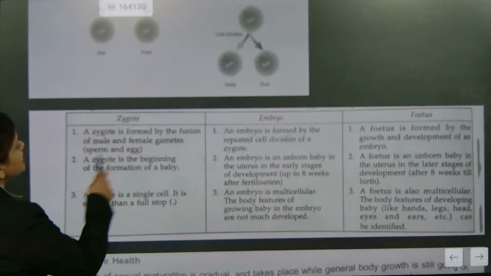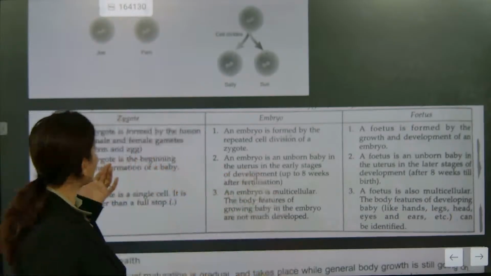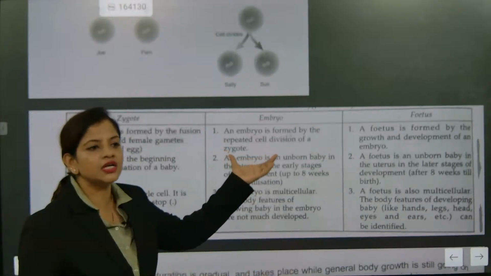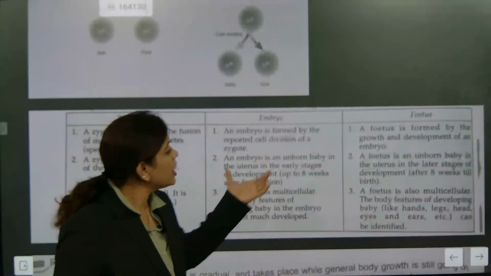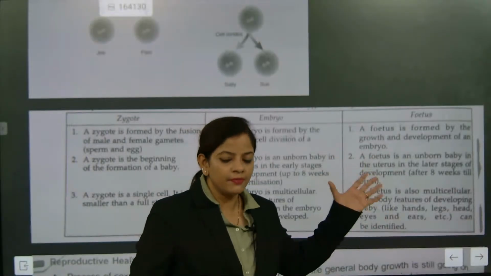So a zygote is formed by the fusion of male and female gamete, here sperm and egg. An embryo is formed by repeated cell division, and it starts with what? Zygote. Got it? And then comes the fetus. It is formed by growth and development of an embryo. Got it?